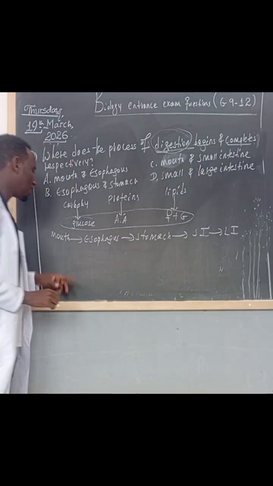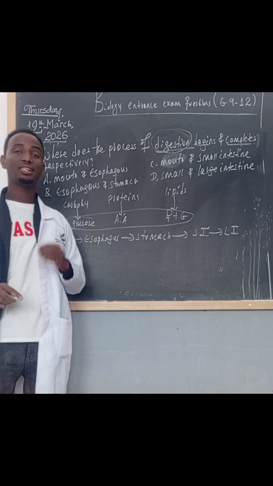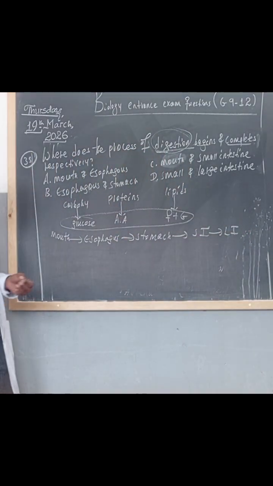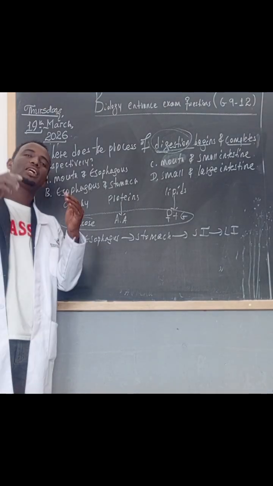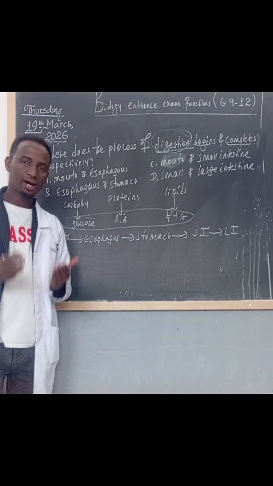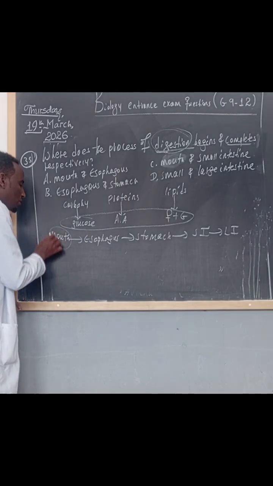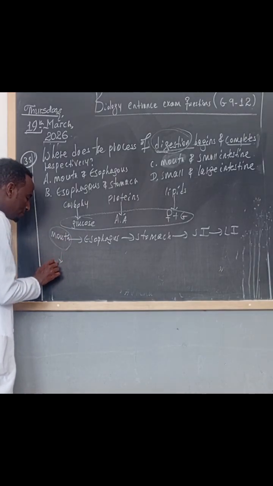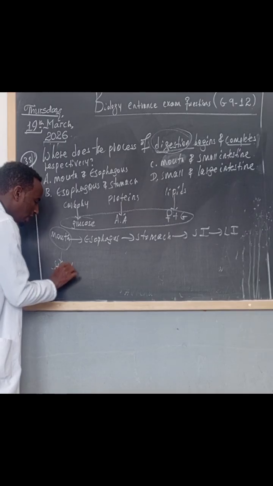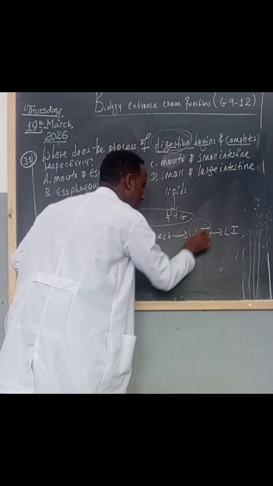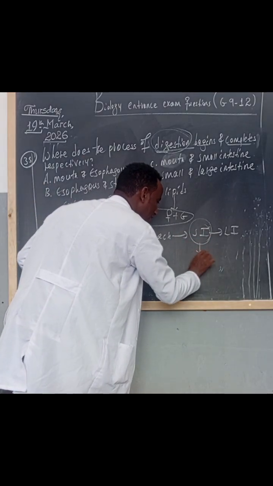These are the different components of the digestive system, the different components of the human alimentary canal. Good. So, the process of digestion starts in the mouth and completes inside the small intestine.